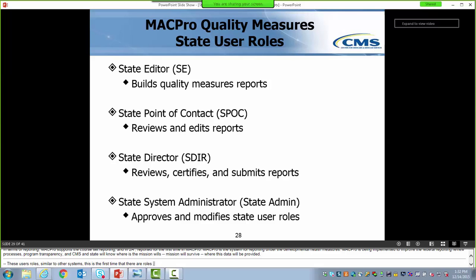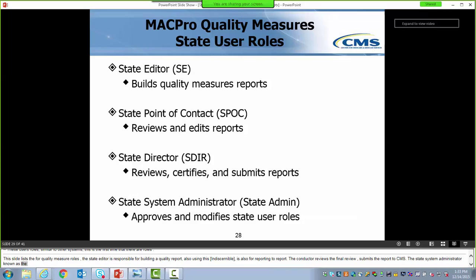This slide lists the 4 quality measures roles for state users. The state editor is responsible for building a quality measure report. The state point of contact, also known as the SPOC, is responsible for reviewing and editing a quality measure report. The state director conducts the final review of quality measure reports, certifies the report, and submits the report to CMS. And the state system administrator, also known as the state admin, is an administrative role that approves and modifies state user roles.